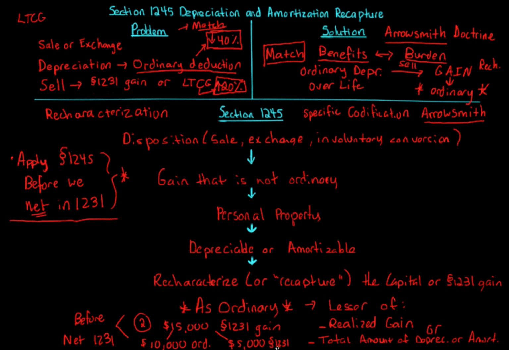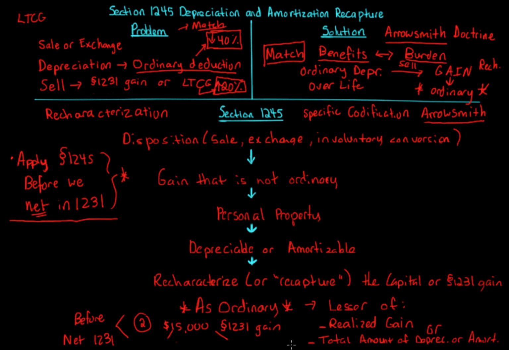So I showed you two examples of 1231 and long-term capital and how it works. Now, if the depreciation amount was more than the amount of the gain, so let's say I changed around the examples here, and let's say the depreciation in example 2 was $20,000.